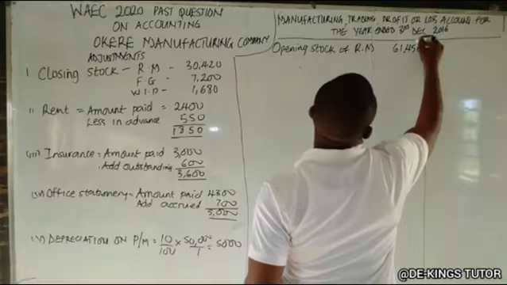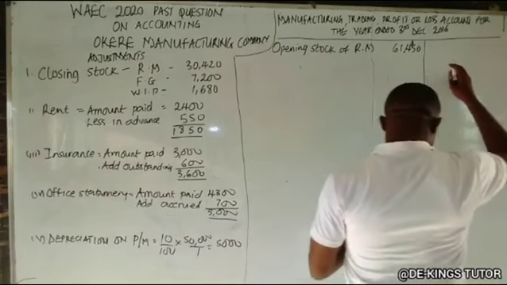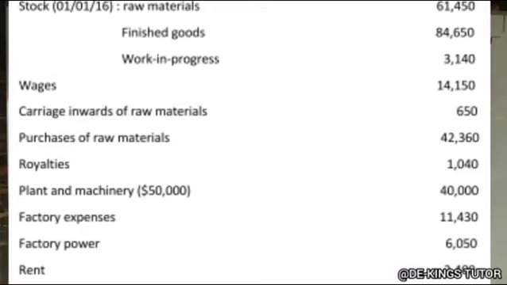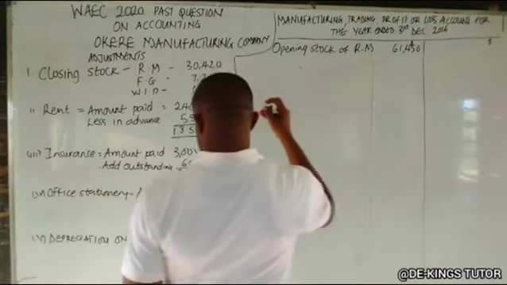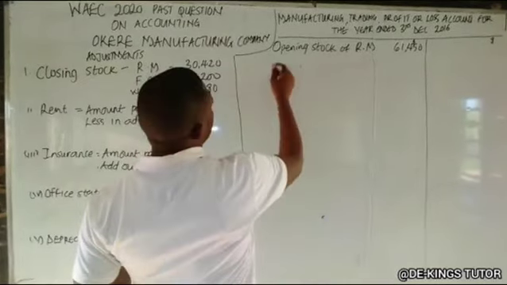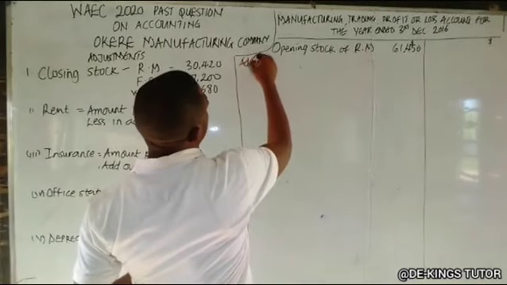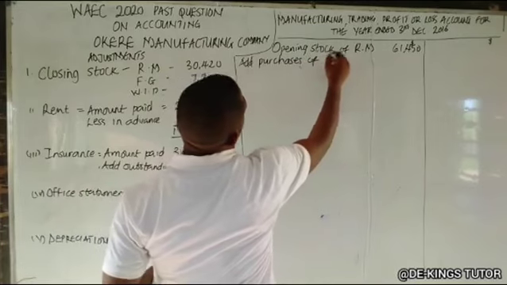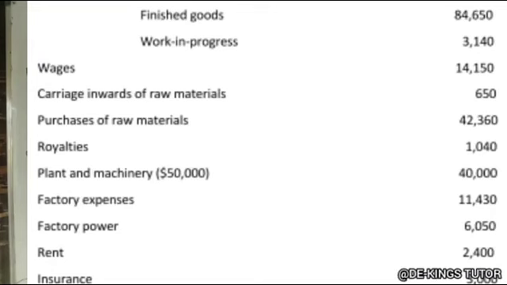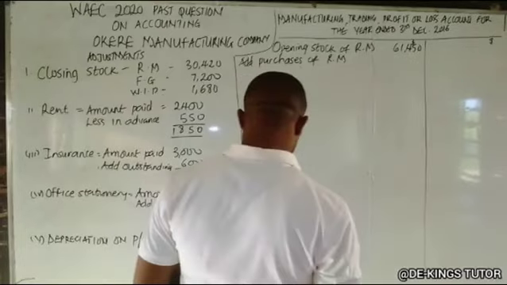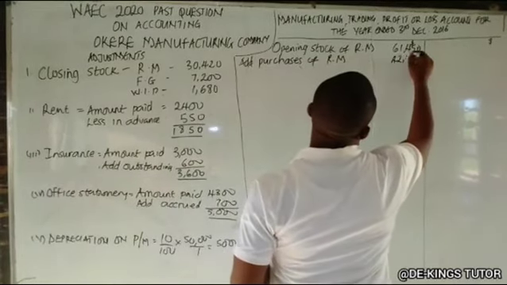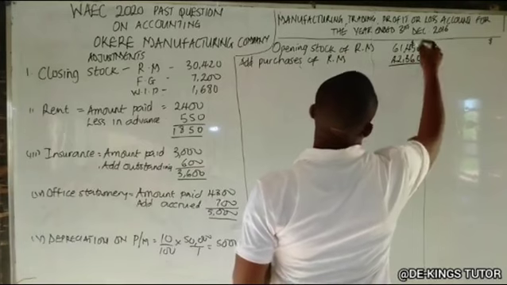So the next thing is add purchases. Purchases is given in the question there. So add purchases of raw materials, which is 42,360. So 61,450 plus that will give us 103,810. Okay.